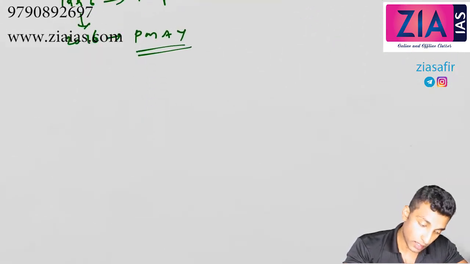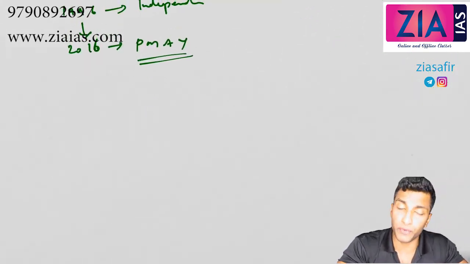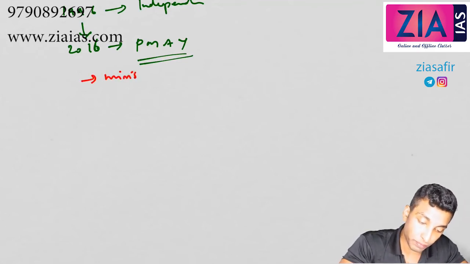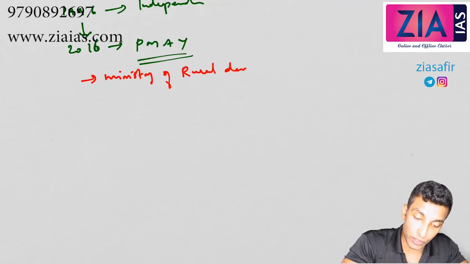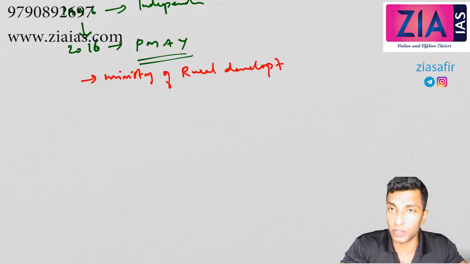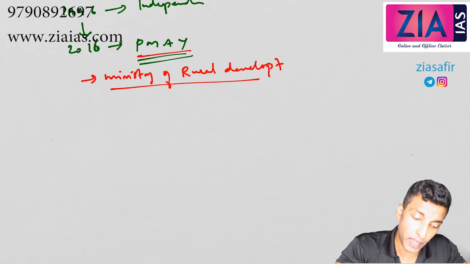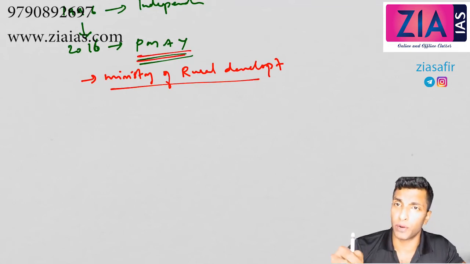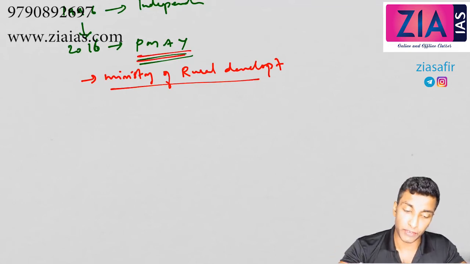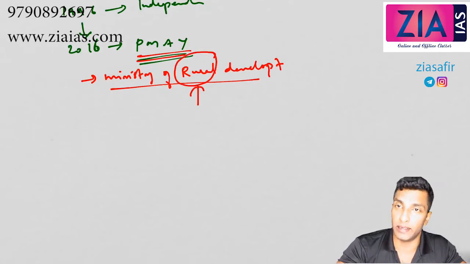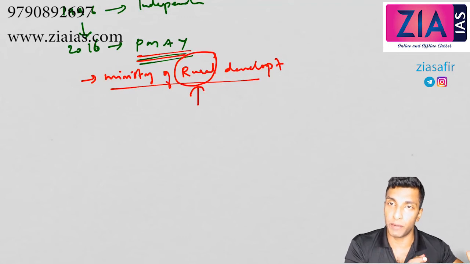So what are the important features of this? First of all, which ministry? It is by the Ministry of Rural Development. What about MGNREGA? That is also Ministry of Rural Development. Now you should not have any confusion when we talk about PMAY. There is an urban component also that I'll discuss immediately after this. This Ministry of Rural Development is related to rural areas, so this is the rural component in PMAY.